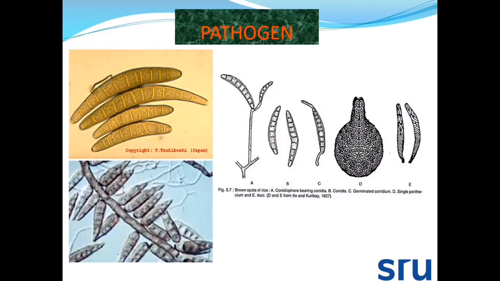Let's see about the pathogen. Here the pathogen produces about 7 to 8 celled conidia, and the sexual stage of the fungus is reported to produce perithecia, bearing ascospores inside the perithecium. So this is about the conidia and perithecium, which contains ascospores.